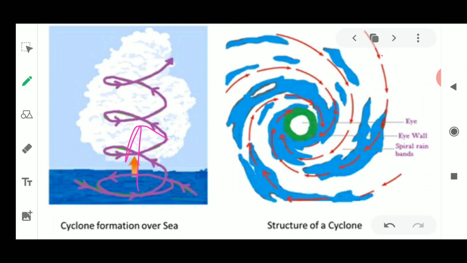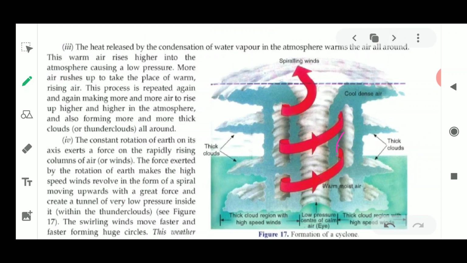As it is rising up, you can see that the eye is in the center, which is the region of very low pressure, and the spiral winds are always there, which help the cyclones move in a circular manner, making them very destructive. Now what happens next? The heat released by the condensation of water vapor in the atmosphere warms the air all around. Because of this condensation, the warm air rises higher into the atmosphere, causing low pressure. More air rushes towards the center to take the place of this warm air. Okay, so this process is repeated again and again, making more and more air rise up.